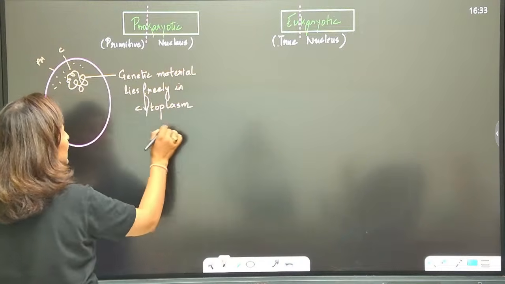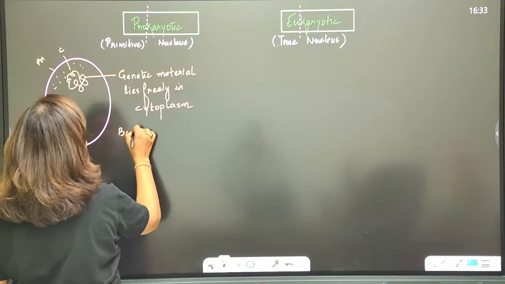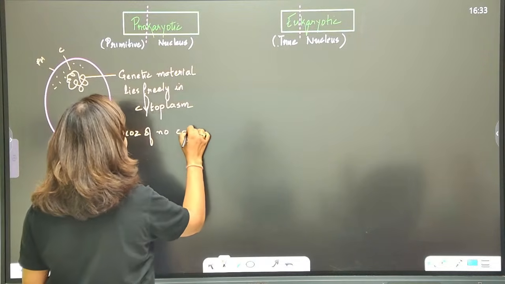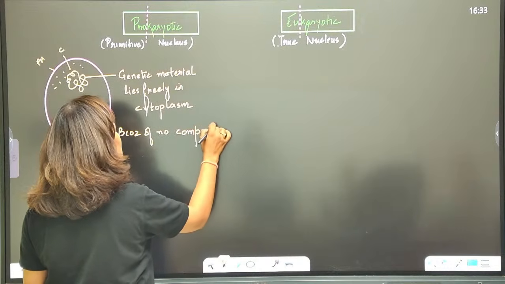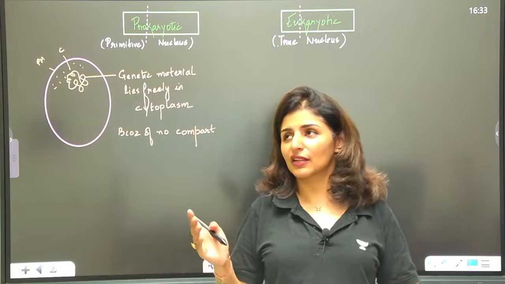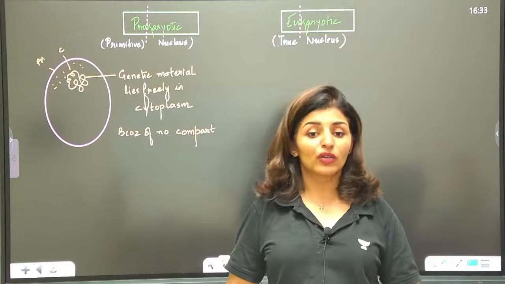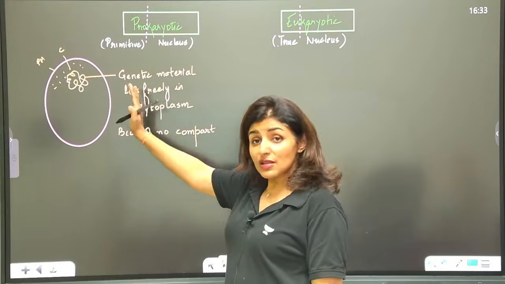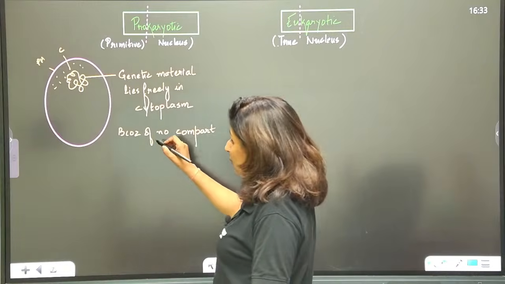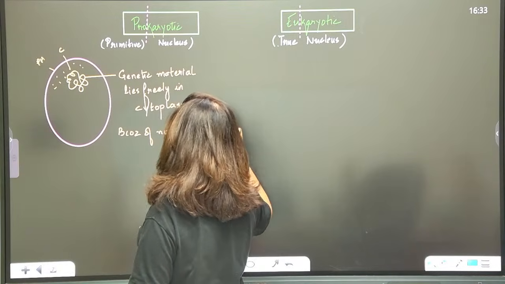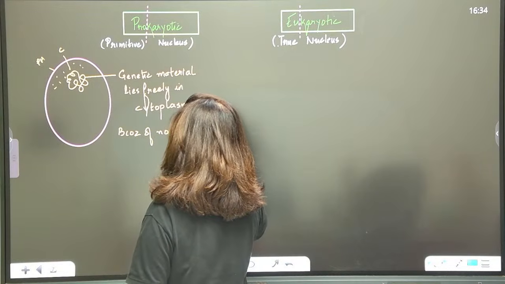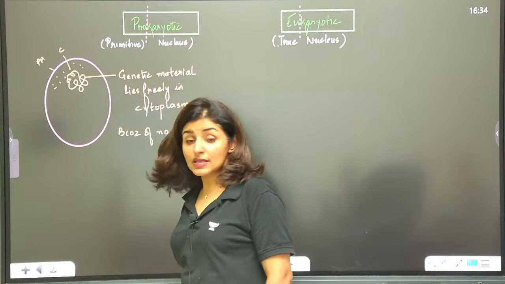Why does it lie freely in the cytoplasm? Because of no compartmentalization. It's like a startup. It always starts with one room where everybody is sitting, discussing, and then everything is happening in that one room, right? So this is the beginning of life. This is how the cell became, because of no compartmentalization. It is the beginner's level.